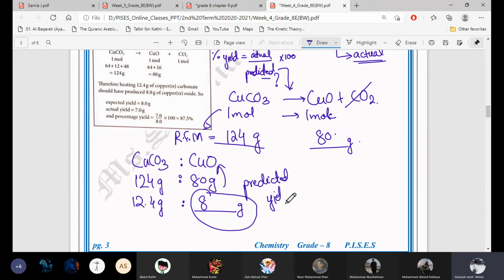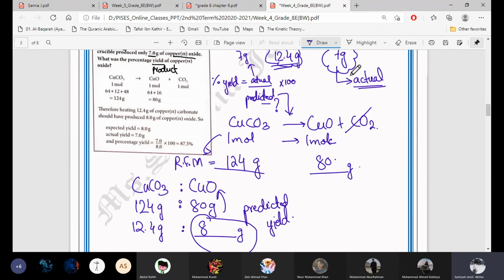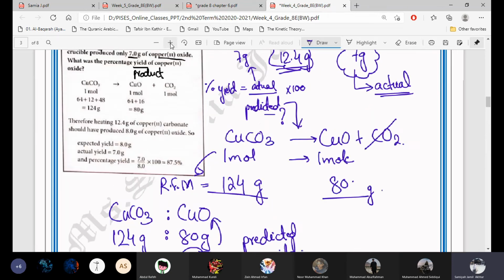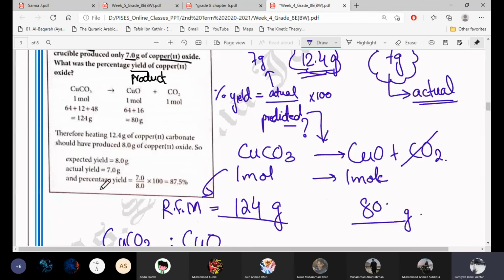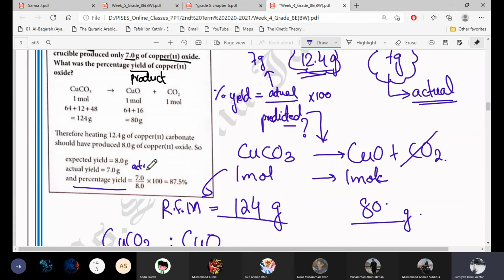You calculated it from the equation by yourself. The 7 is the actual yield, which is given to you in the question, and from the equation and the ratio you find out the predicted yield. Now substitute it in the percentage yield formula. Percentage yield is equal to actual over predicted. Actual yield is 7, predicted yield is 8, multiplied by 100, and it gives you the answer, percentage yield 87.5%.